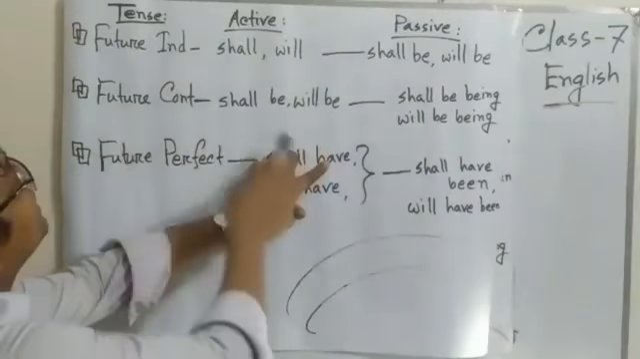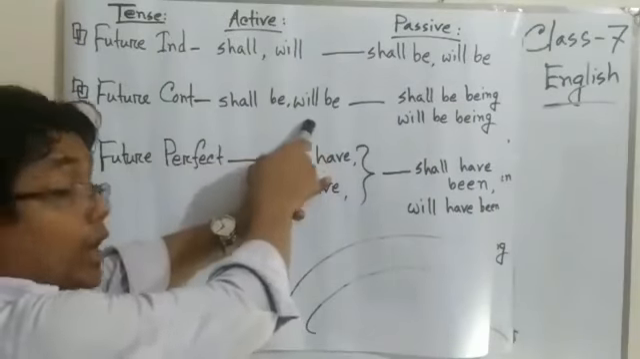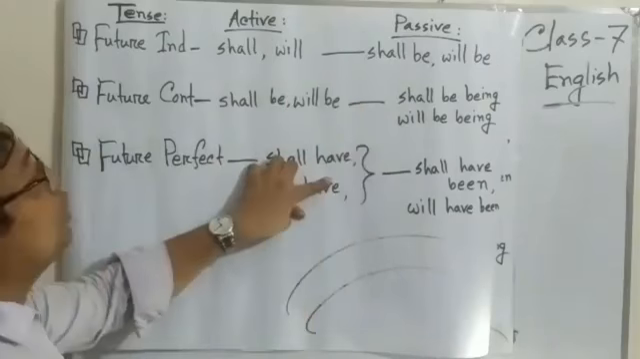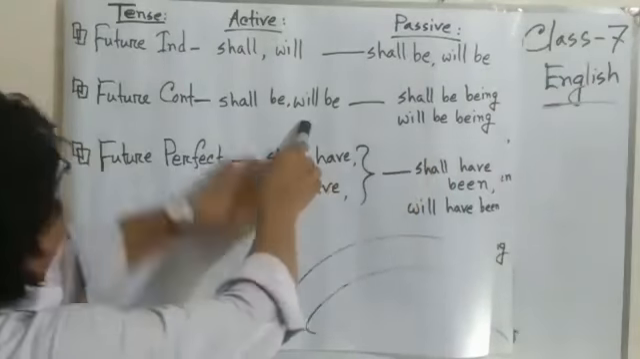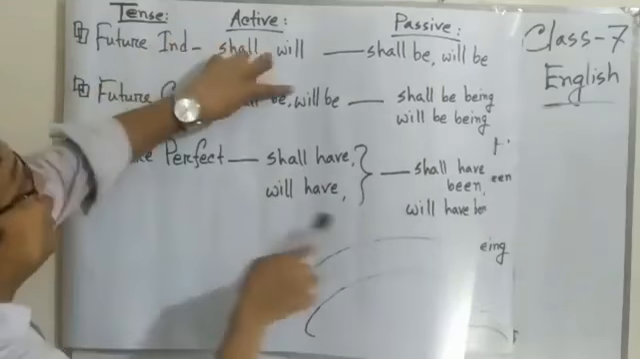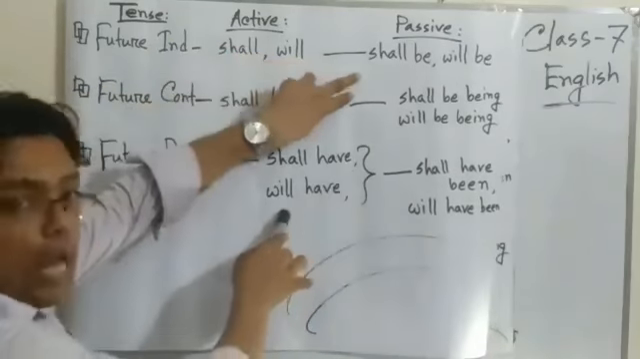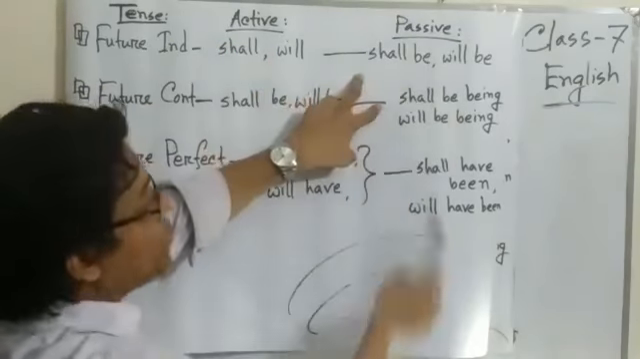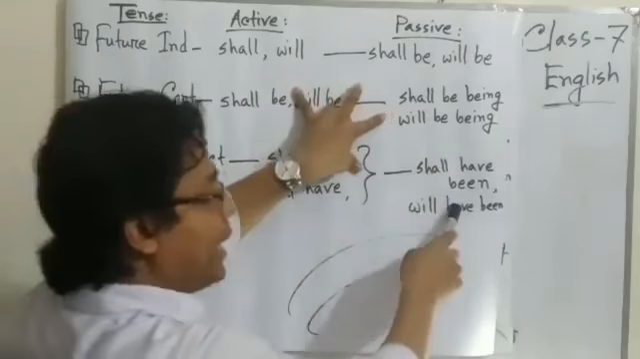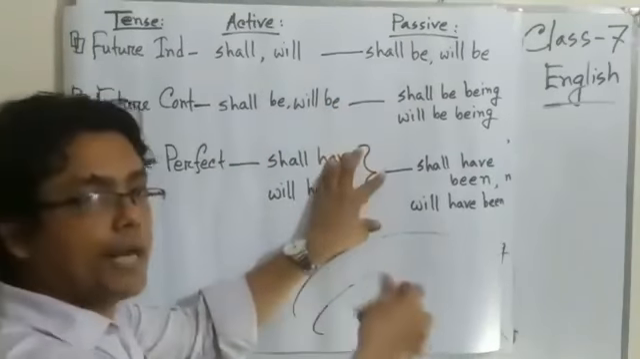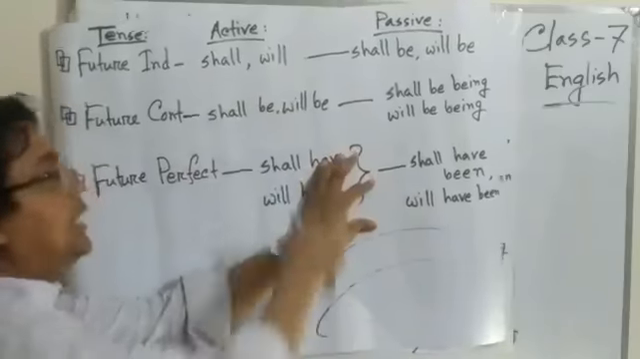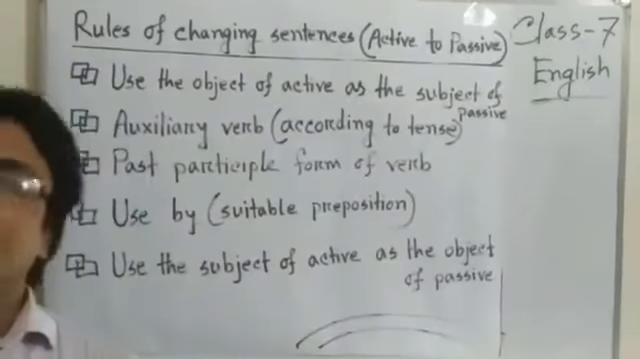Future continuous: we use shall be, will be in active, and in the passive, shall be being, will be being. Future perfect: we use shall have, will have, but in the passive, shall have been, will have been. And these are the uses of auxiliaries in voice changing. Clear? Students,